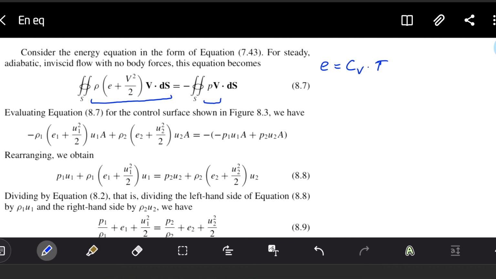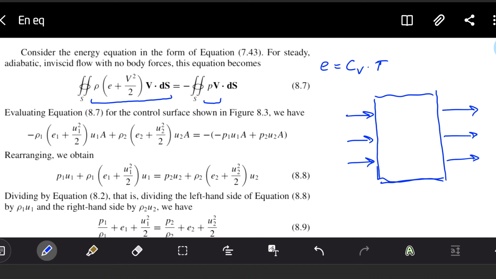Pressure is always acting on the edge, so we must have an area. In this case, we have a very simple control volume. I will try to make it clear. So we have flow entering in our case. So this is edge 1, right? So we have 1, and this is edge 2.